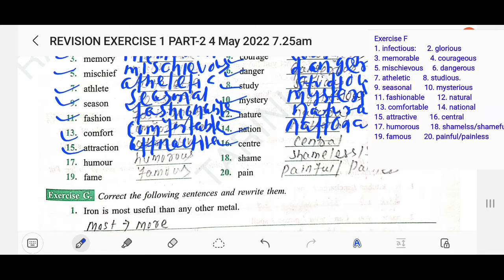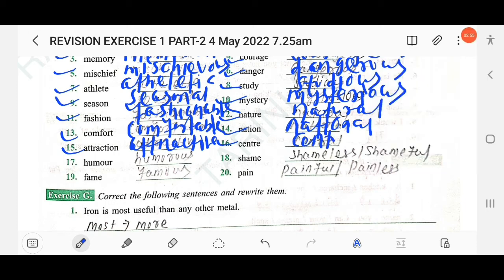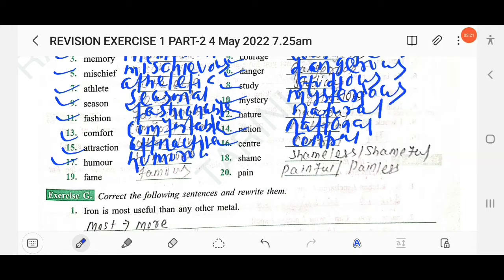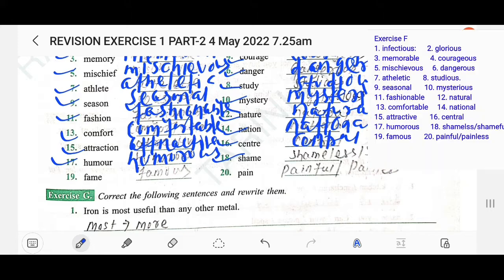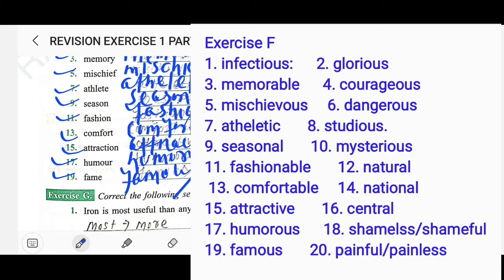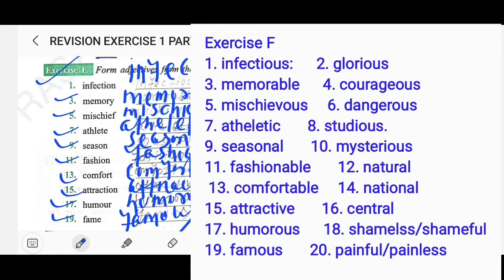The next are center, central. The next are humor, humorous. The next are same. Here you can add the suffix less or full, samefull or sameless. The next are fame, famous. The next are pen. Here the suffix full and less can be added, painful or painless. Clear?